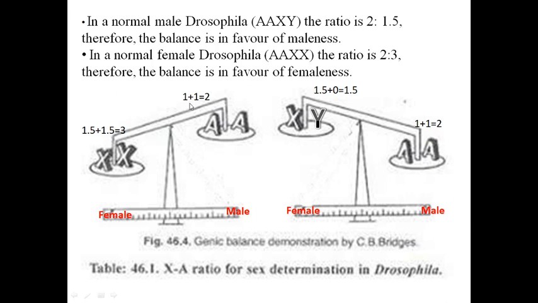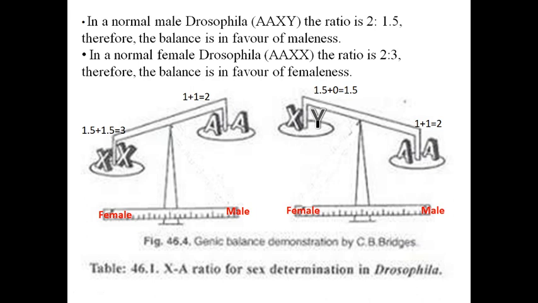Autosomes are 2: one autosome carries 1 and another carries 1, so 1 plus 1 is 2. But there are two X chromosomes, 1.5 plus 1.5 is equal to 3. So now in this case, balance is in favor of femaleness.